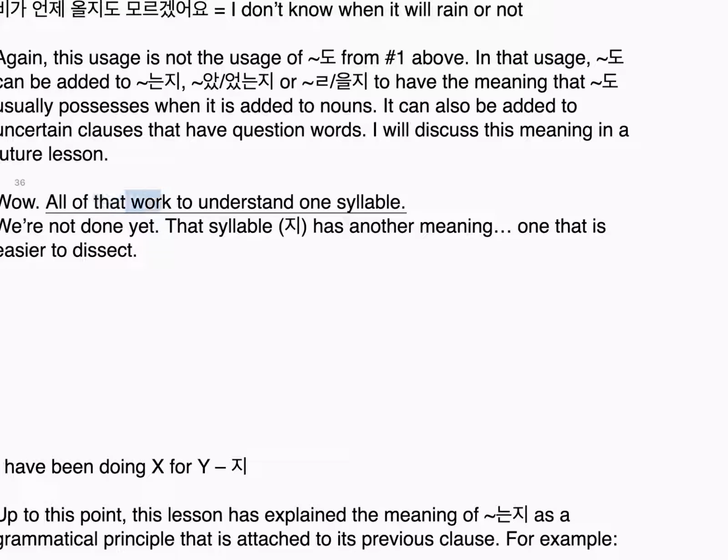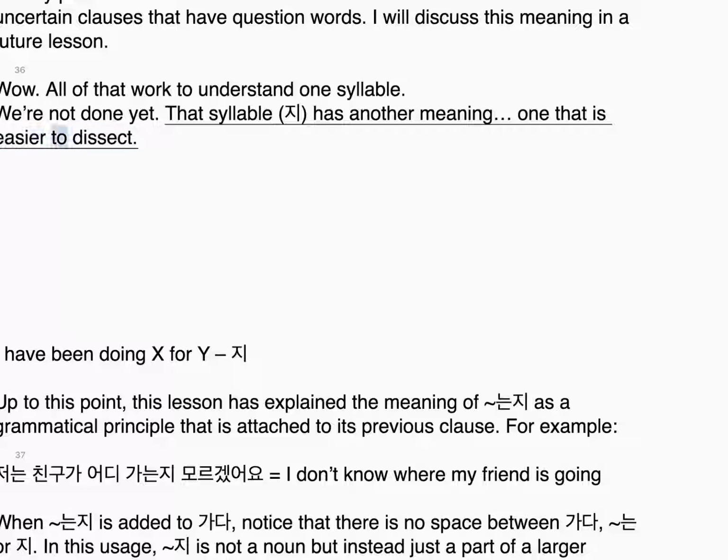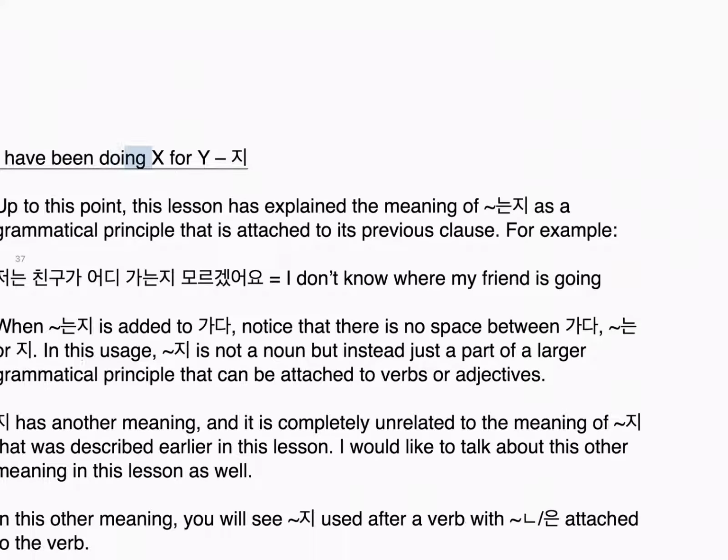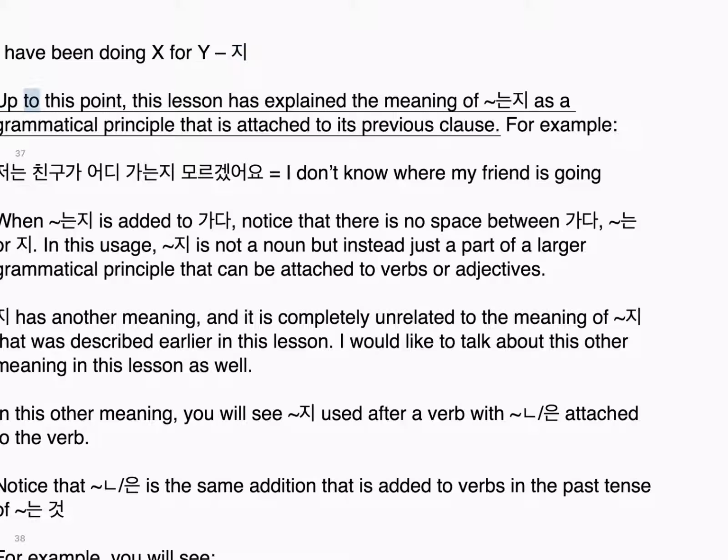Wow, all of that work to understand one syllable. We're not done yet. That syllable 지 has another meaning, one that is easier to dissect. I have been doing X for Y. Up to this point, this lesson has explained the meaning of 는지 as a grammatical principle that is attached to its previous clause.